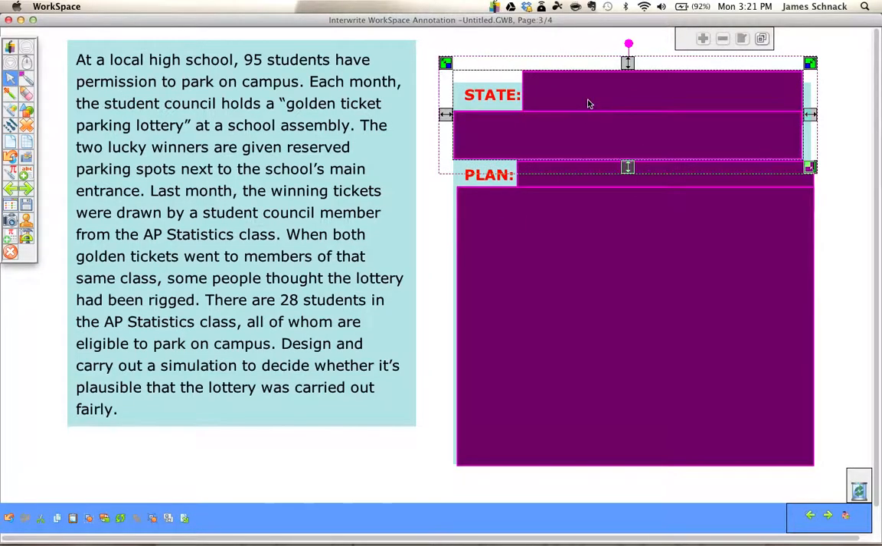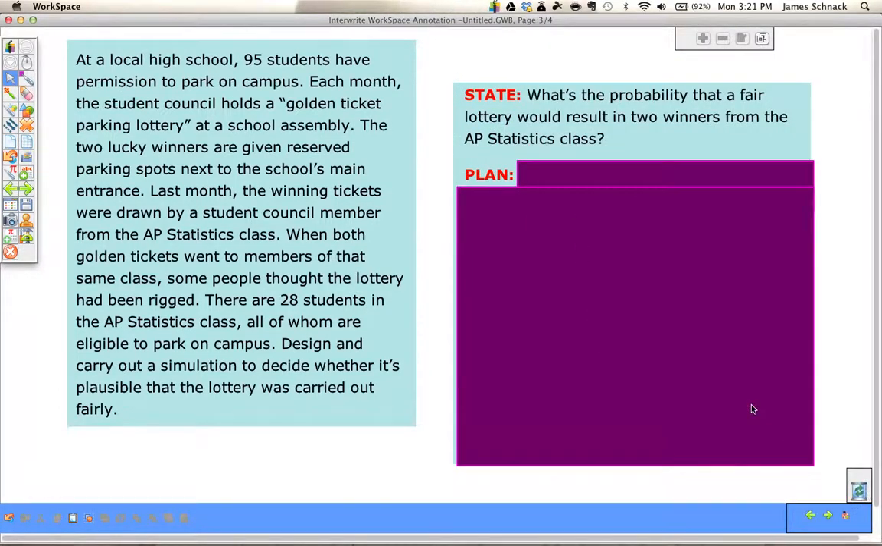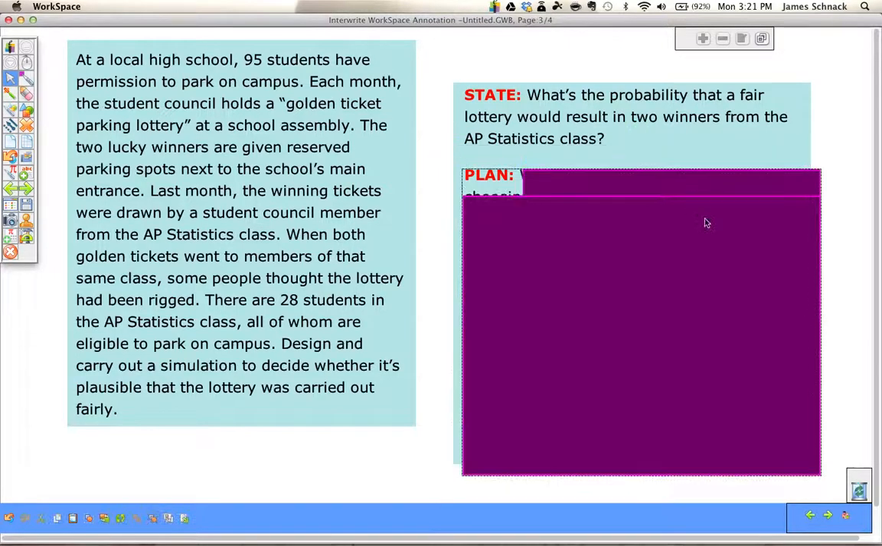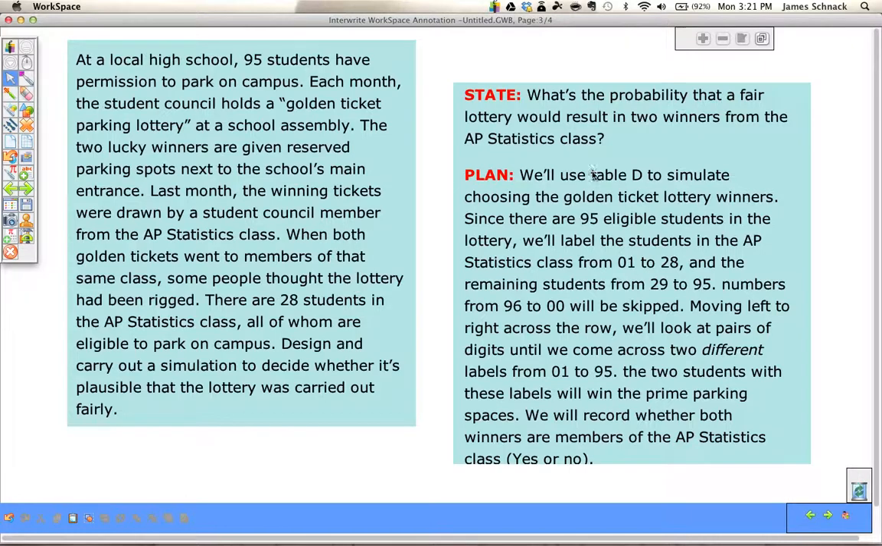So state. What's the probability that a fair lottery would result in 2 winners from the same AP Stats class? Here's a plan that we could use. Use Table D to simulate choosing the golden ticket lottery winners. Since there are 95 eligible students, label the students in the AP Stats class from 01 to 28, and the remaining students from 29 to 95. Numbers from 96 to 00 will be skipped.